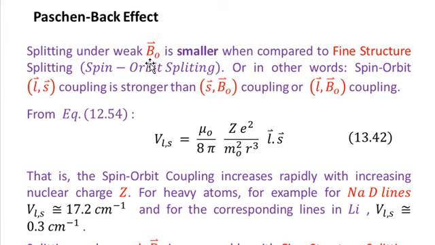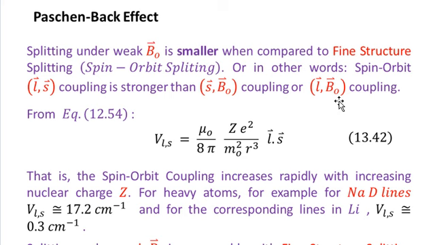Splitting under a weak magnetic field B naught, where B naught is smaller. The splitting under a weak magnetic field is smaller when compared with the fine structure splitting, or the spin orbit splitting. In other words, the spin orbit coupling, which we call LS coupling, is stronger than the coupling between the spin angular momentum and the applied magnetic field, or the coupling between the orbital angular momentum and the applied magnetic field.